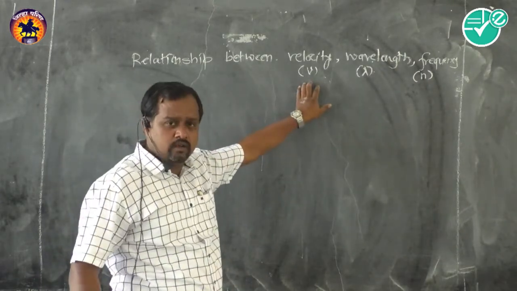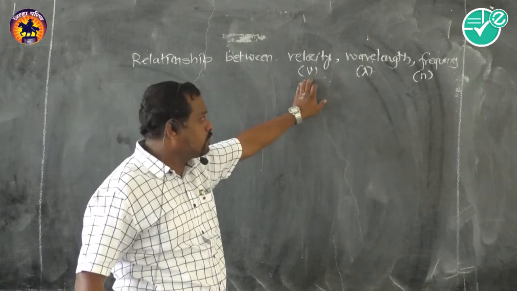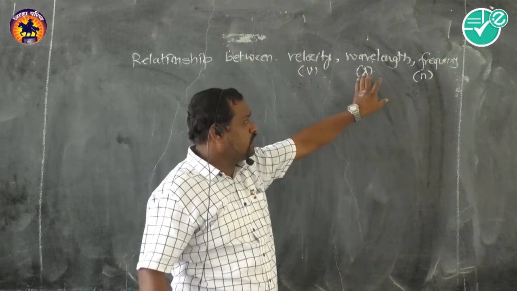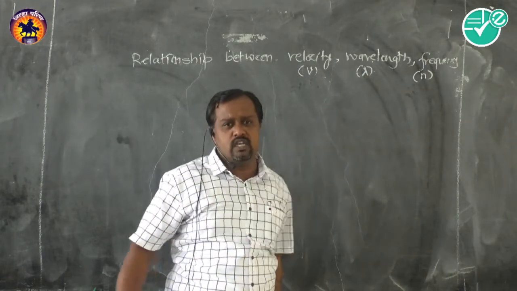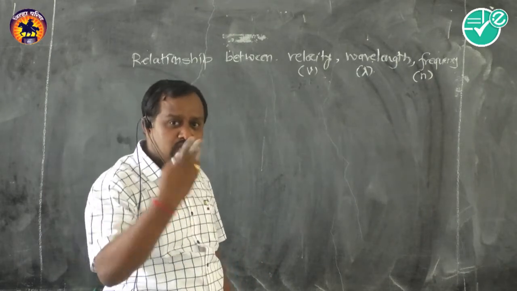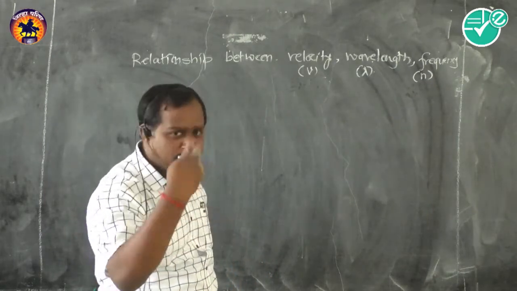Now velocity is measured in meter per second. Wavelength, the length of the wave, is measured in meter, and frequency is in hertz, or we can say per cycle, per oscillation, per vibration.